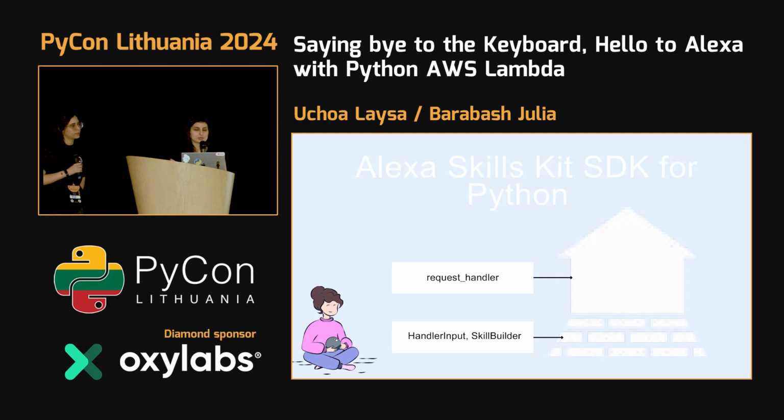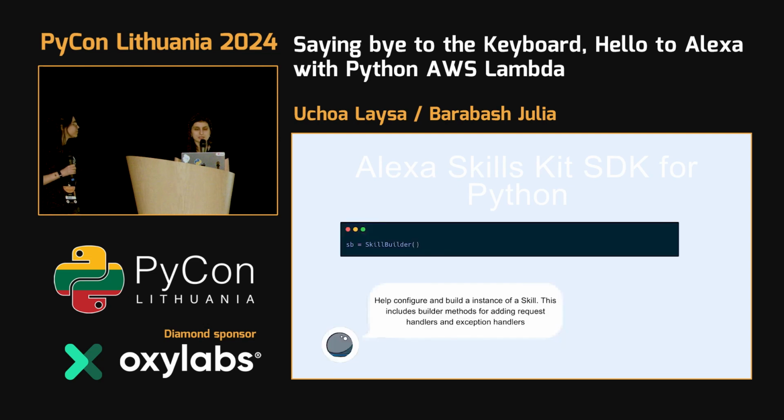But before, we also need to discuss how we can implement our features. For implementing our features, we need to discuss our request handler. Every request handler will handle different intents. I will show you as well right now during the demo, and we will check the AWS console. But basically, a request handler will be responsible for handling different features.